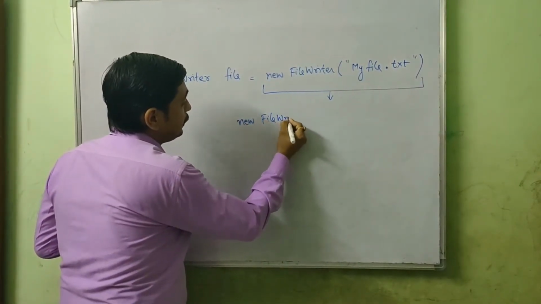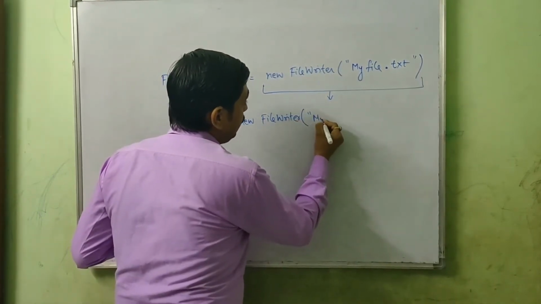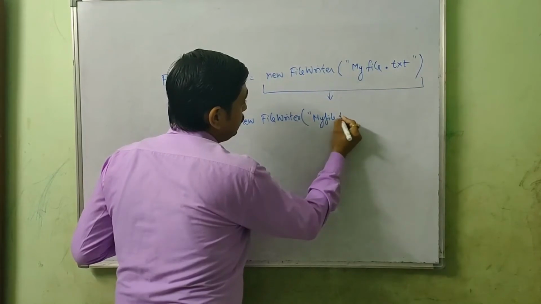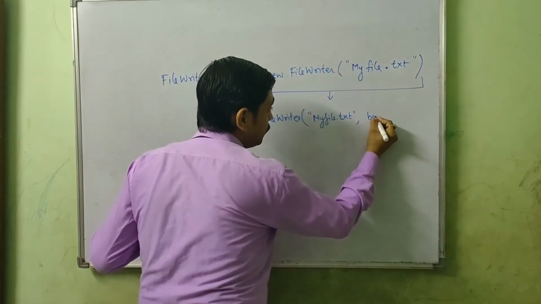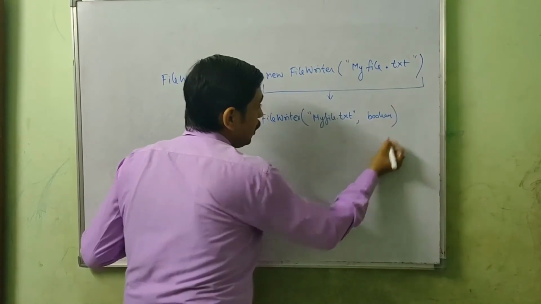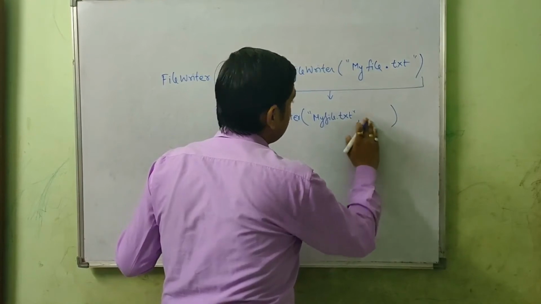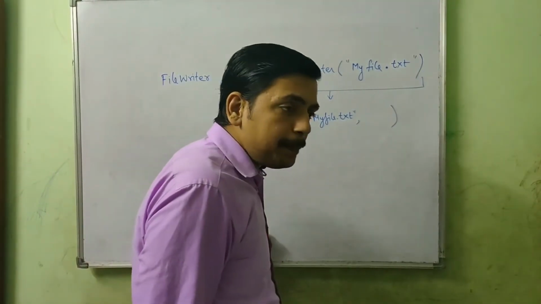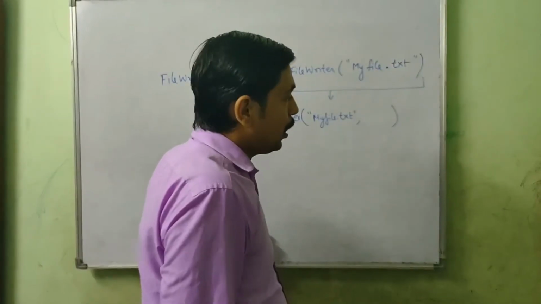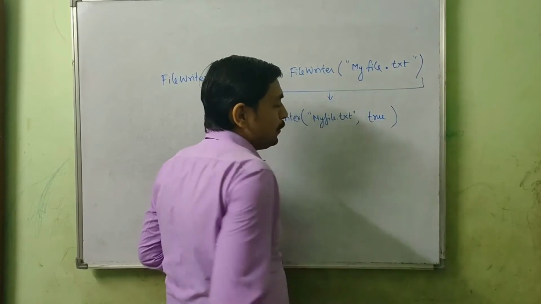In this version of FileWriter, we will not only mention the file name like this, but we will also mention a boolean value here. Now what does this boolean value tell us? This boolean value tells whether this particular file will be appended or not. Let me tell you the difference between them. I am mentioning the boolean value as true.